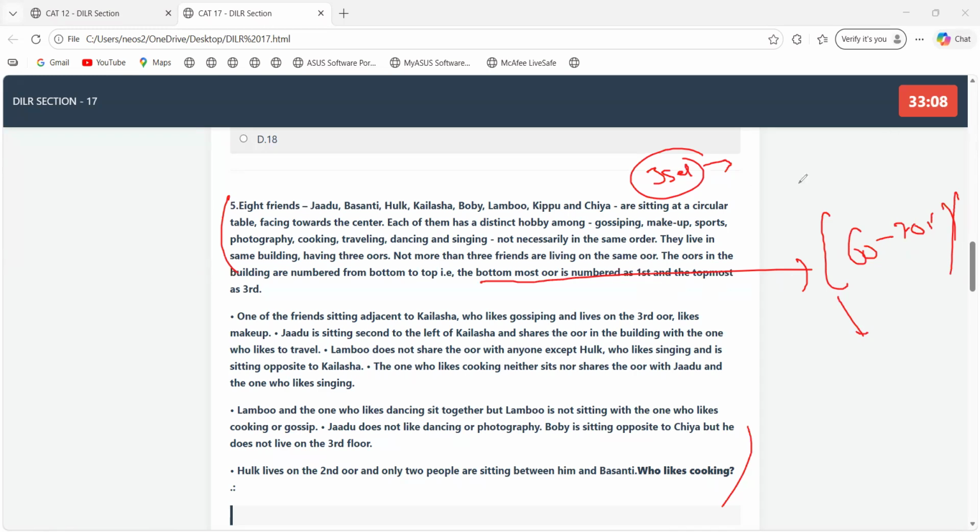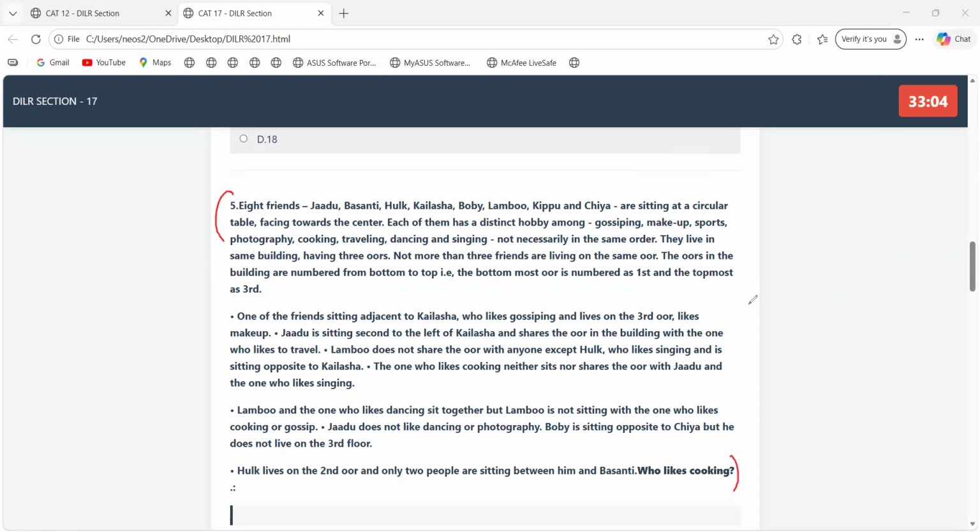Second thing, what is the advantage of this? Let's suppose you tried this set, and the timer got over and the paper ended. When you restart it, the timer will start again from zero.